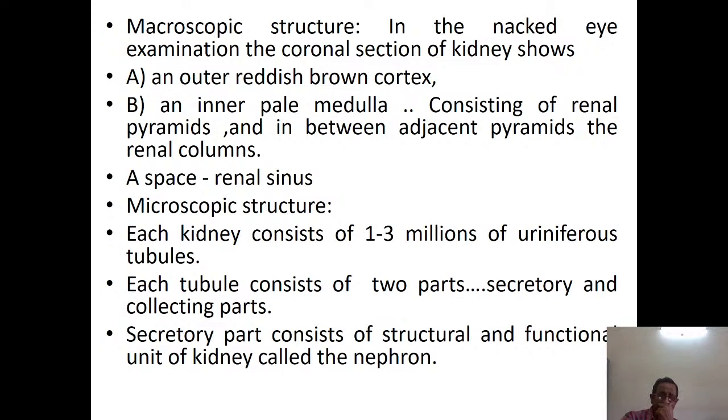Now the macro structure of the kidney. In a naked eye examination of the coronal section of the kidney, that means when you cut the kidney into anterior and posterior halves, we are seeing an outer reddish brown cortex, an inner pale medulla consisting of renal pyramids, and in between the pyramids we have the renal columns.